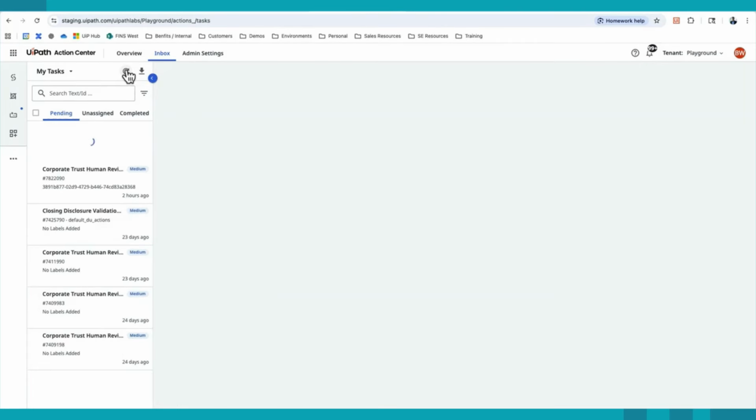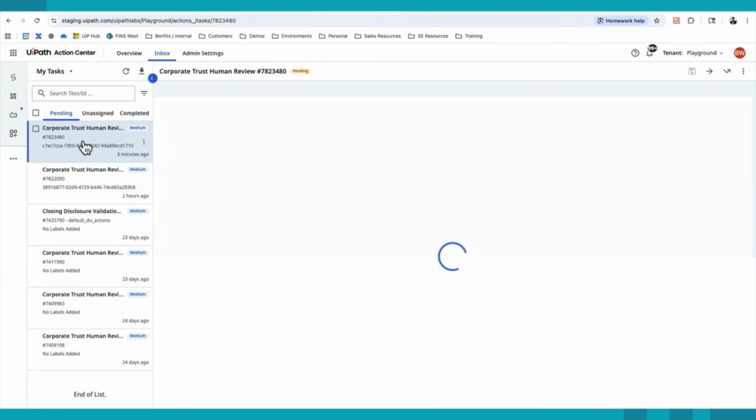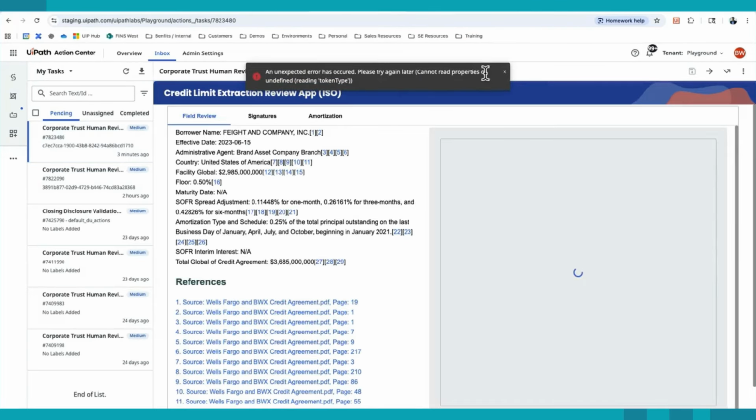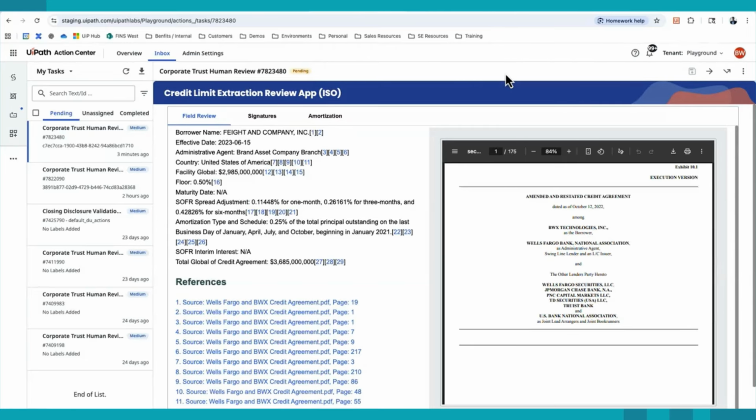Now that we've had a peek into the back end of how the amortization agent runs, let's go over into our action center. And we could see 3 minutes ago, I have a new task assigned to me, and see exactly what this looks like from a human in the loop perspective. Now, with technology, especially as you're rolling things out into production, you may want to have a set of eyes on things, or you may have certain thresholds that need to go to a human for validation. And that experience needs to be extremely seamless.